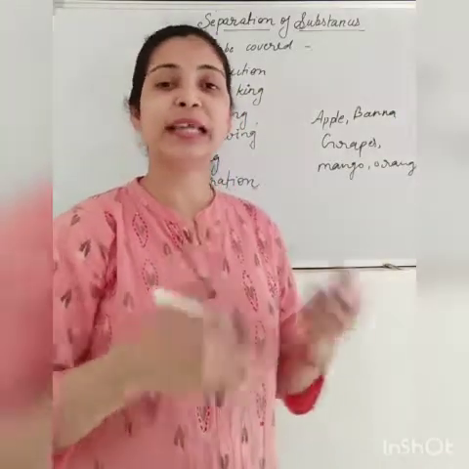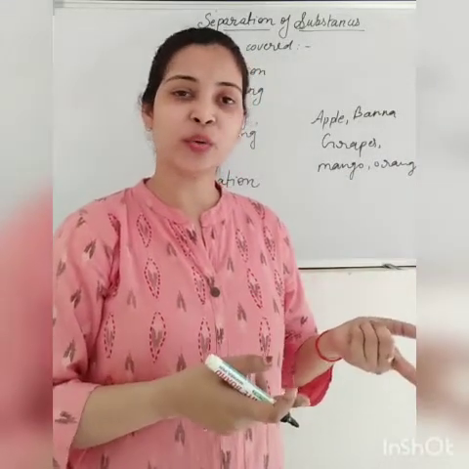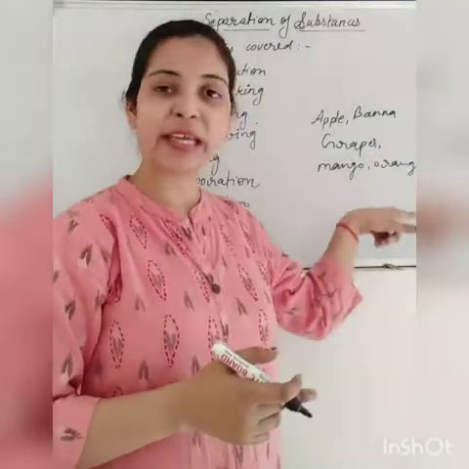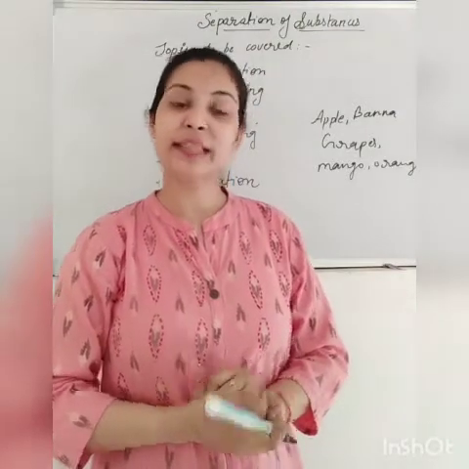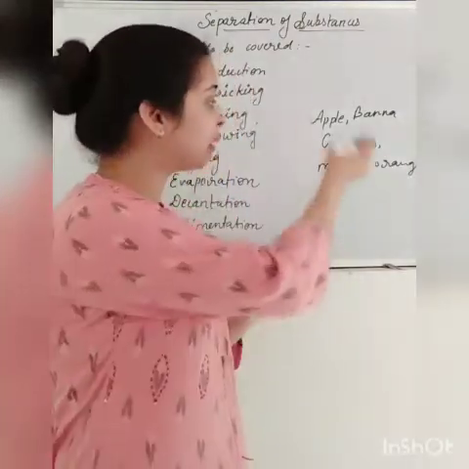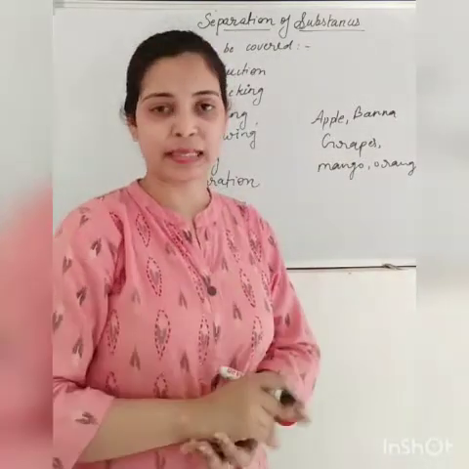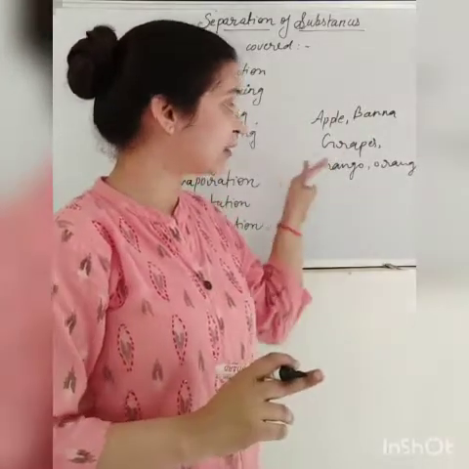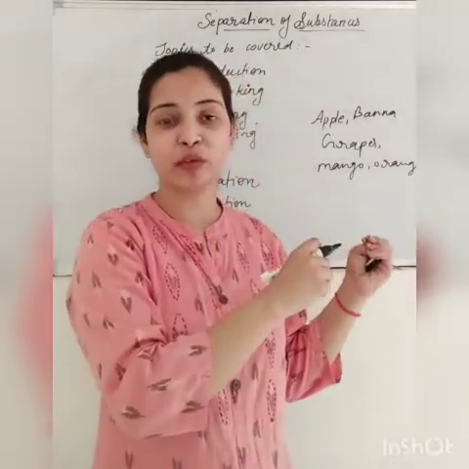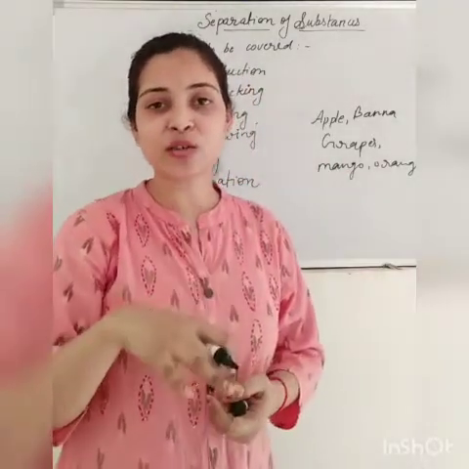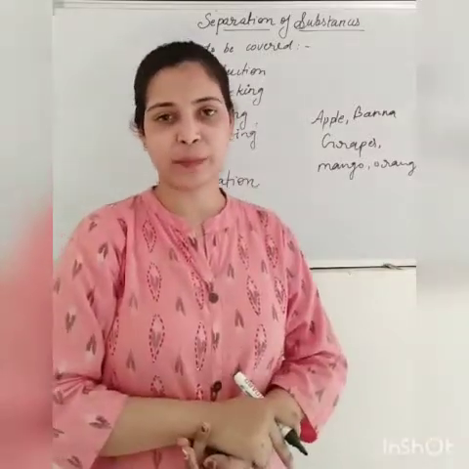Right. Suppose another member of your family likes to eat oranges. So what will they do? They will also pick the fruit of their choice. They will pick oranges only. And this is how we will just pick the fruits of our choice and keep them in a different place, in a different basket. So this is the method of separation we use here. If we want to separate the different fruits, we will simply pick the fruit of our choice and separate it from the different fruits in the fruit basket.